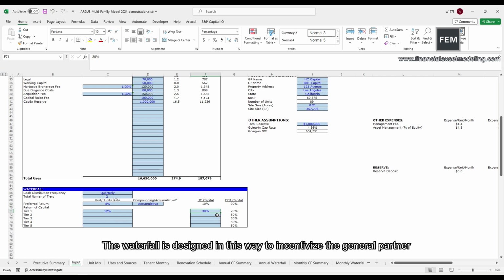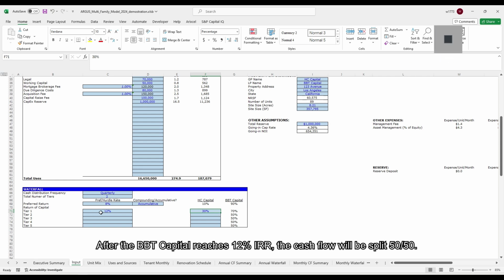The waterfall is designed in this way to incentivize the general partner to achieve a higher return for the deal. After the BBT Capital reaches 12% IRR, the cash flow will be split 50-50.